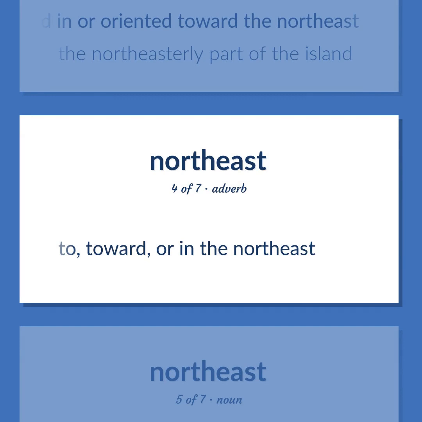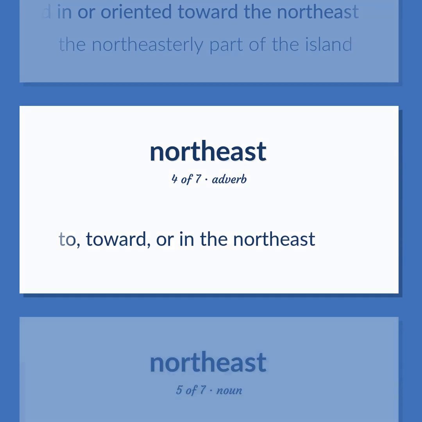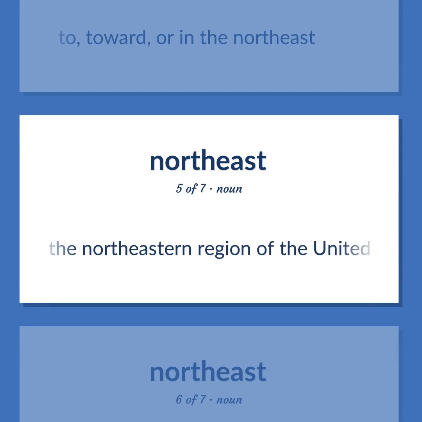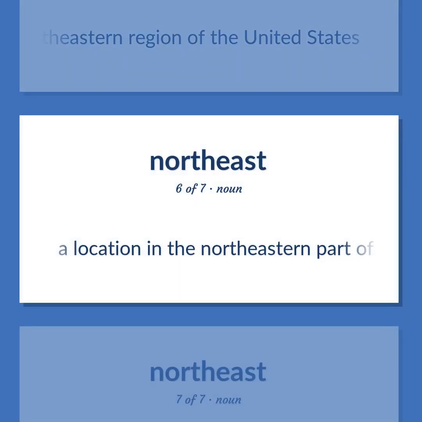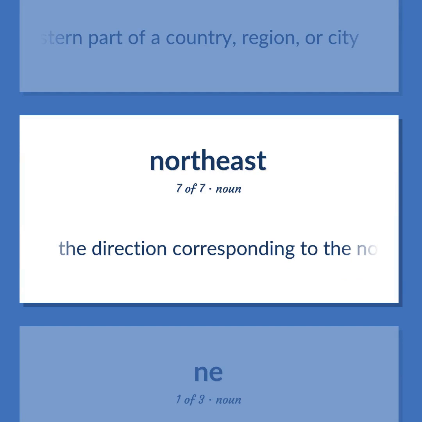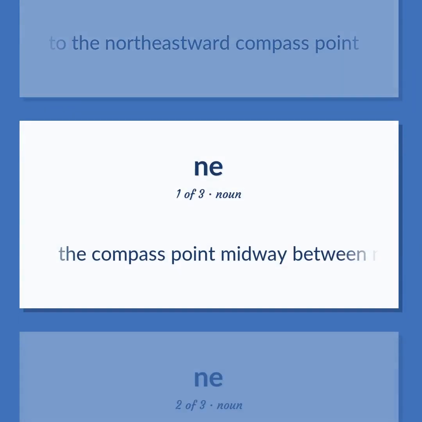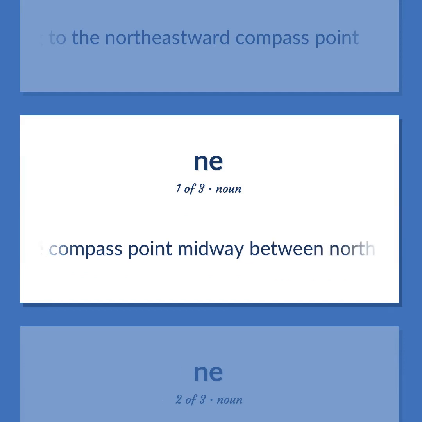To, toward, or in the northeast. The northeastern region of the United States. A location in the northeastern part of a country, region, or city. The direction corresponding to the northeastward compass point. The compass point midway between north and east, at 45 degrees.